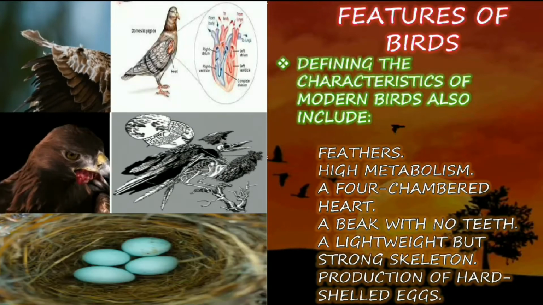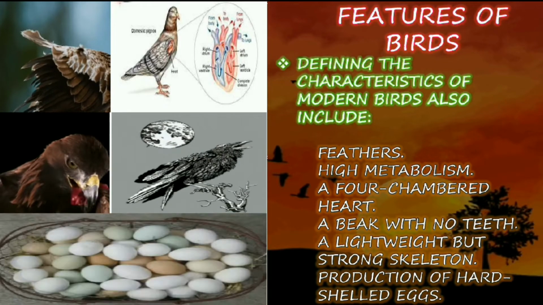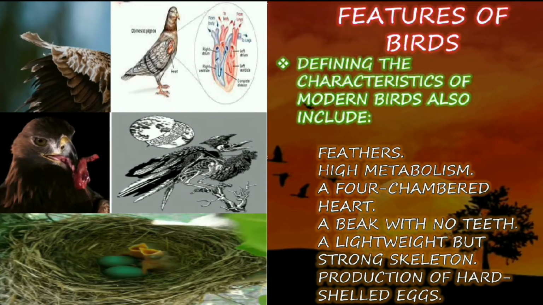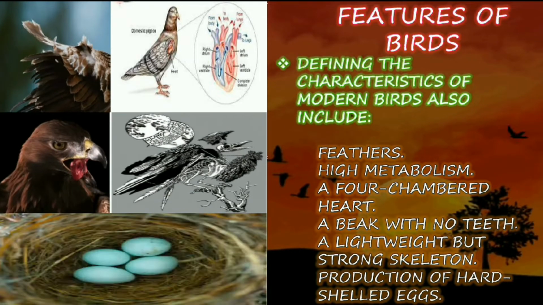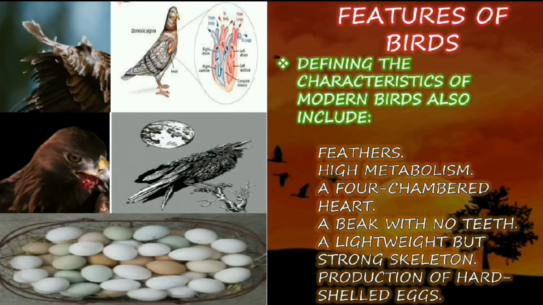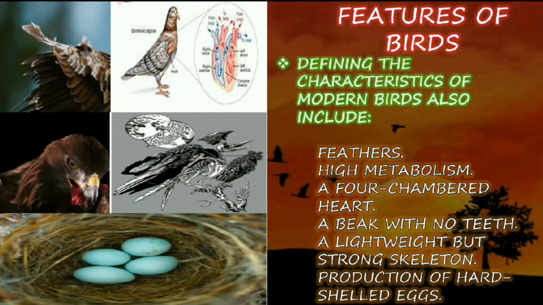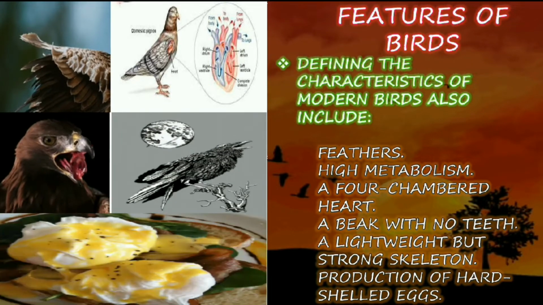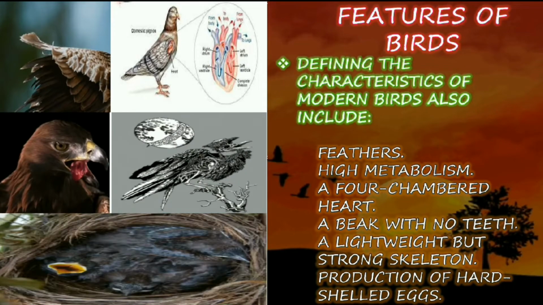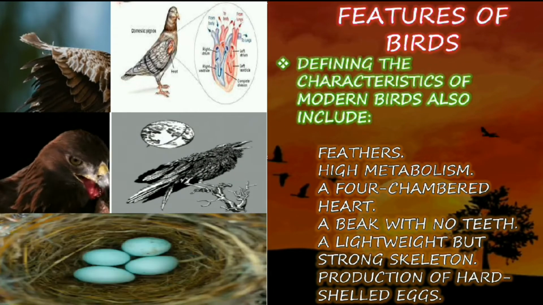Features of birds. Defining characters of modern birds also include feathers, high metabolism, a four-chambered heart, a beak with no teeth, a lightweight but strong skeleton, and production of hard-shelled eggs. These are the main parts that will usually be seen in all birds. Feathers are attached to the wings, and they keep their body warm when they are in a cold region.